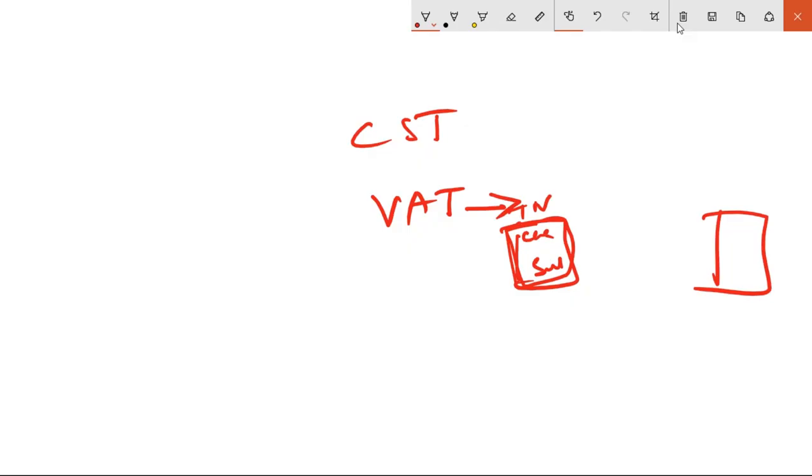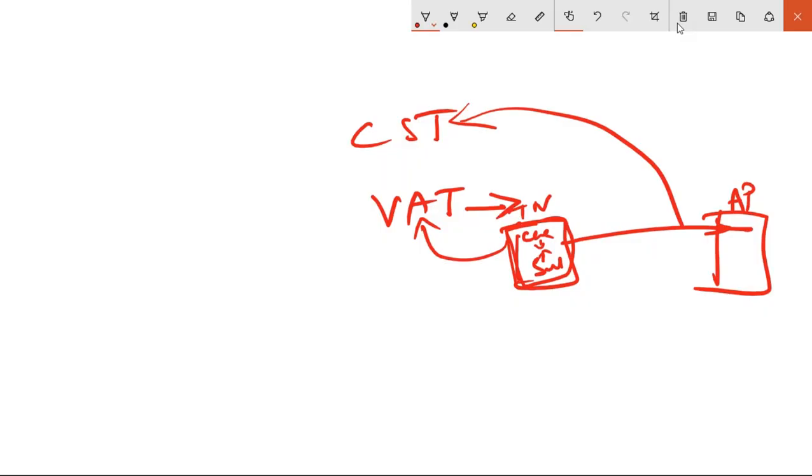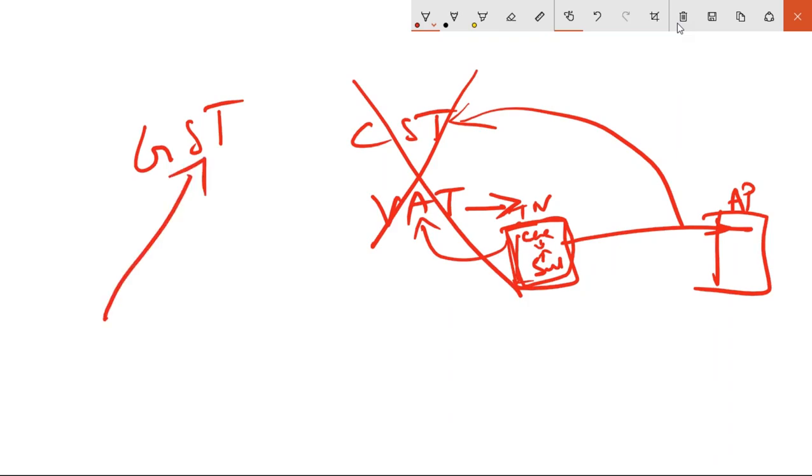But if you do a transaction between Tamil Nadu and Andhra Pradesh, then it is CST, and this tax goes to the central government. A transaction within the state goes to the state government. But now there is no such taxation. There is only one taxation, that is GST. Everything goes to the central government, and from there it is distributed to the states.